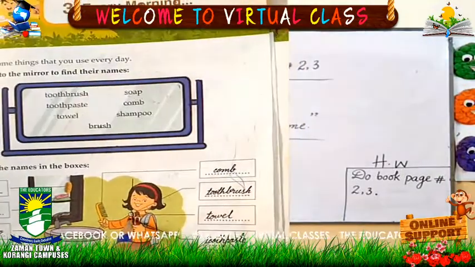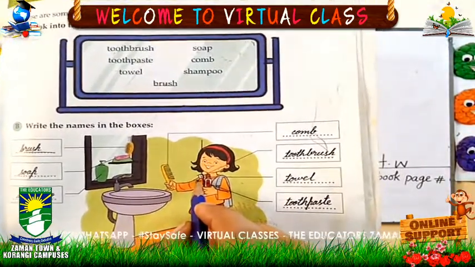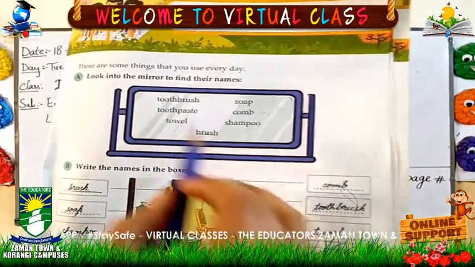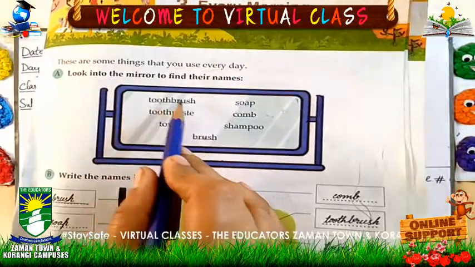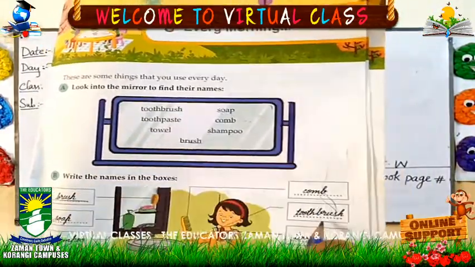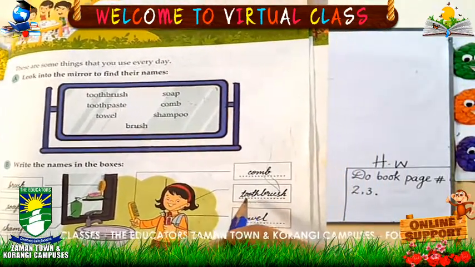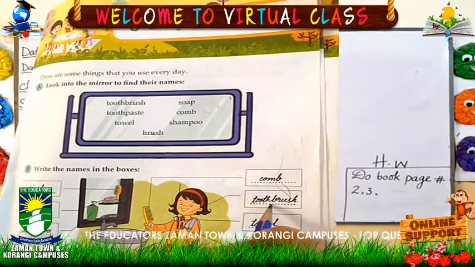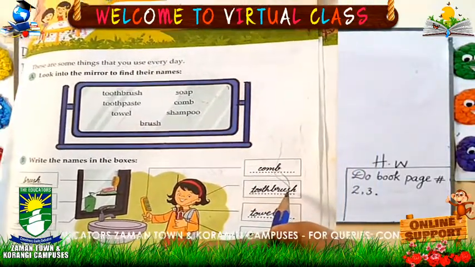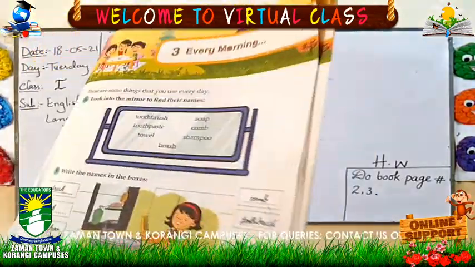What is this? This one. This one is toothbrush. So you will write the spelling of toothbrush. Where is the spelling? Here. Toothbrush. So you will copy the spelling here on their correct place. T-O-O-T-H, tooth. Now the next word is brush. B-R-U-S-H, brush. Have you done? Okay, now come on the next box.